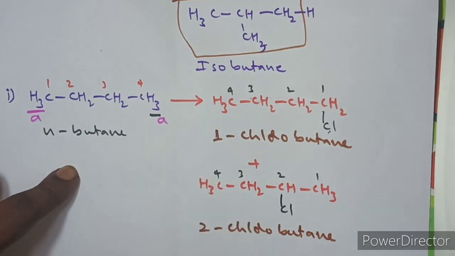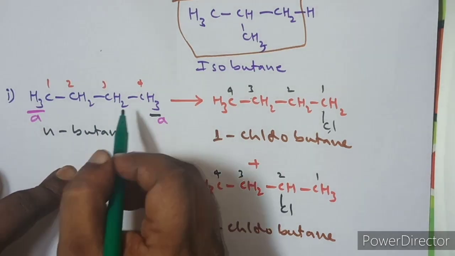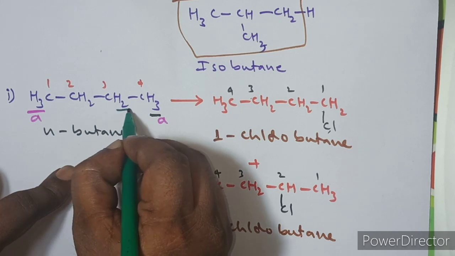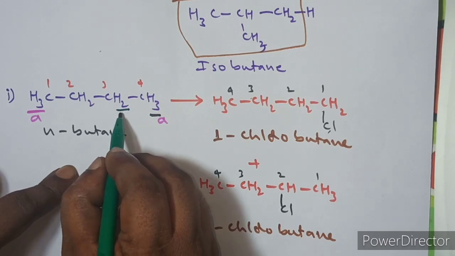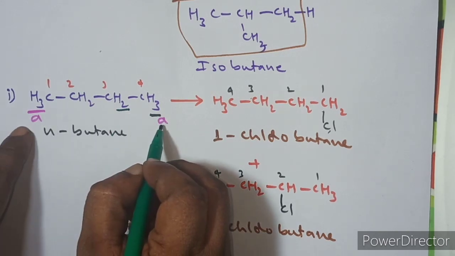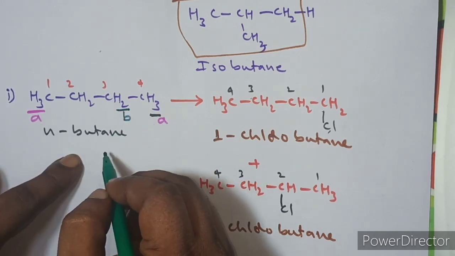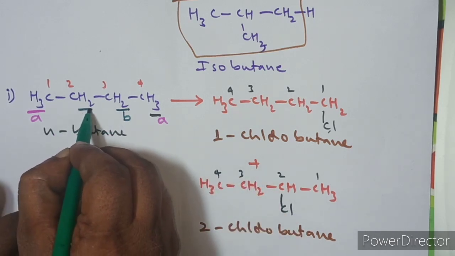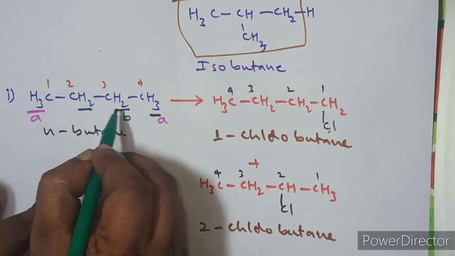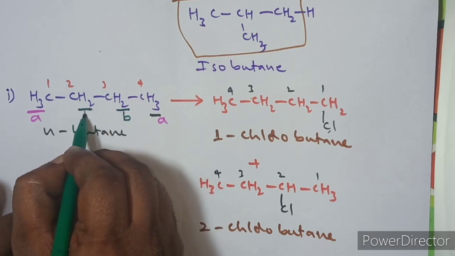And guys, here see, if you substitute the hydrogen from this carbon atom by chlorine, you will get this product. This is called 2-chlorobutane. So these two are the same kind, but give a different product compared to these 6 hydrogens. Therefore, you can label it with B. And if you substitute that hydrogen from here, also you will get 2-chlorobutane. That means these hydrogens are giving the same product. Therefore, this is also B type.